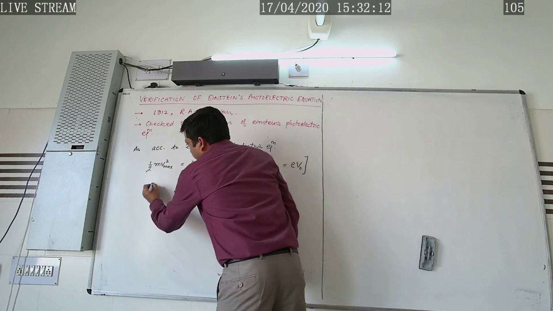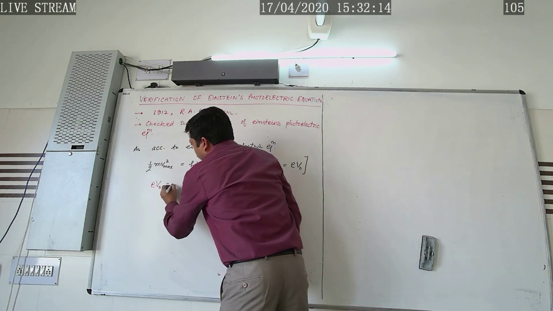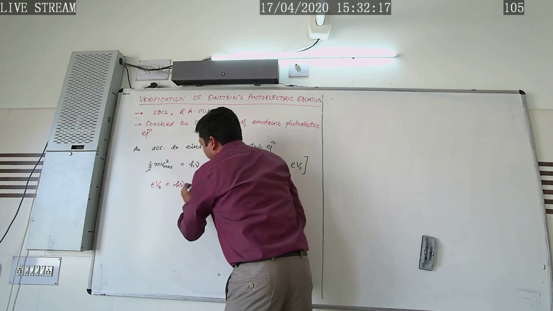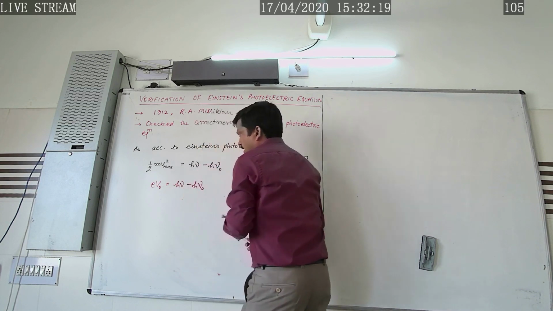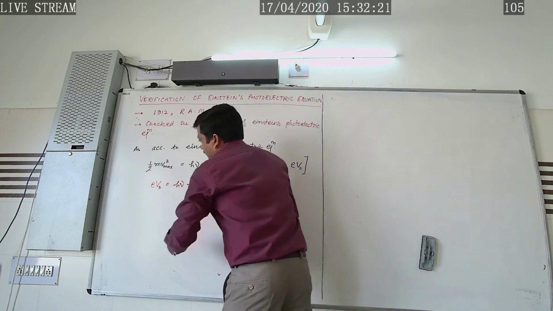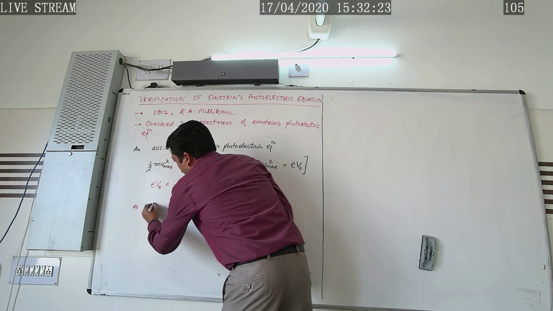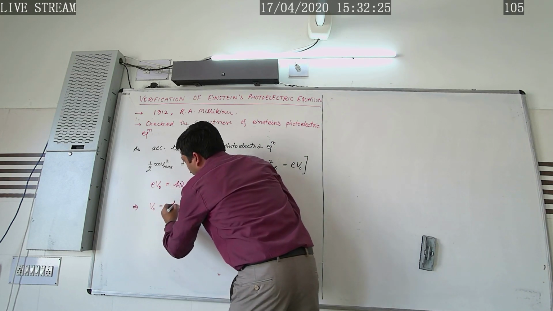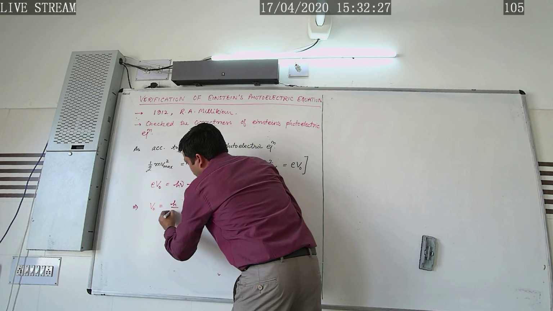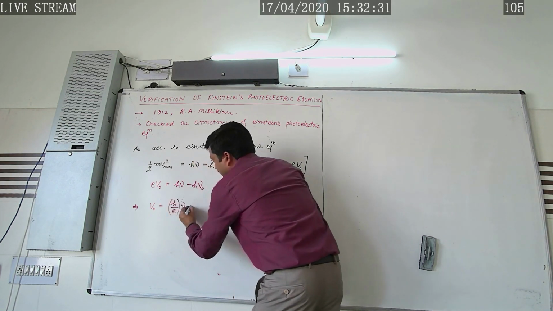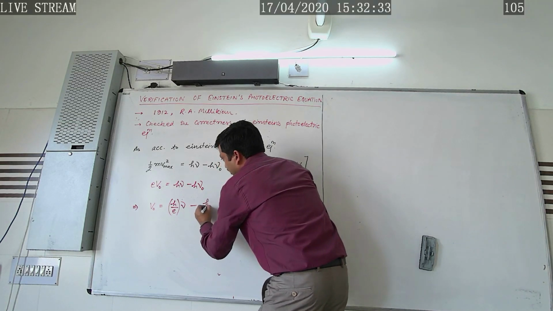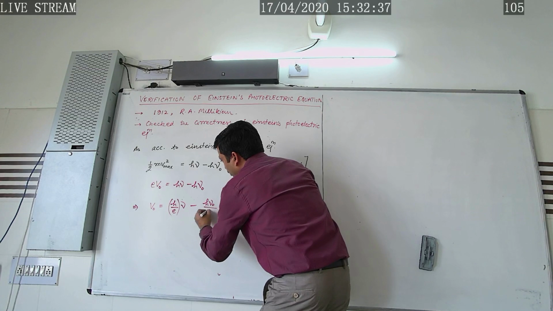So e V naught equals h nu minus h nu naught, which implies the stopping potential V naught equals h over e into nu, minus h nu naught over e.